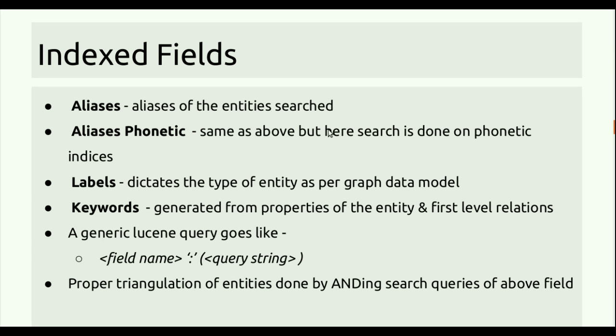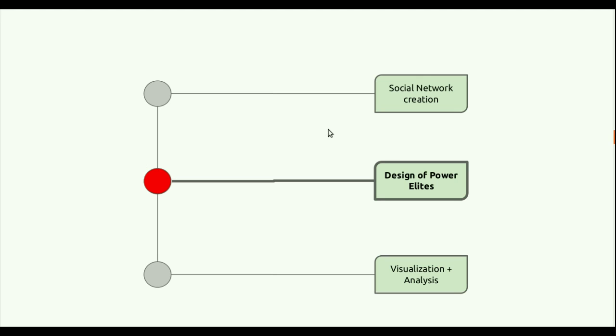We index some of the fields of our graph database, like aliases and labels, and some fields we generated, like aliases phonetic, which is the phonetic index of the aliases, and keywords, which are generated from the properties of the entities. We give AND queries based on these fields to triangulate the entity.